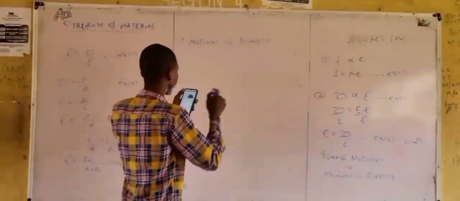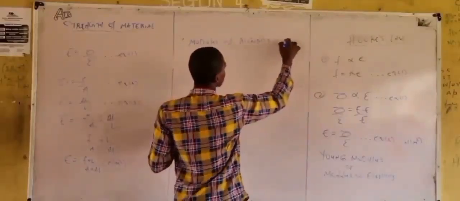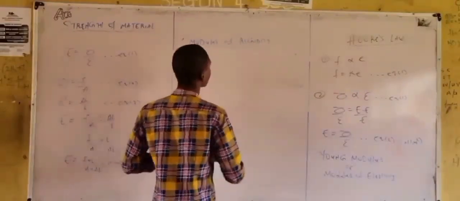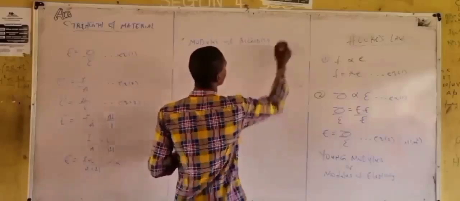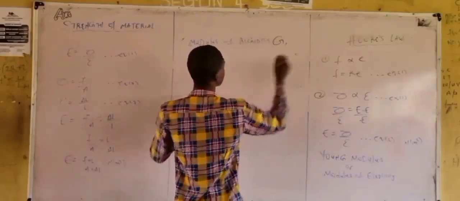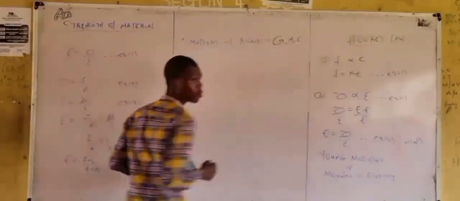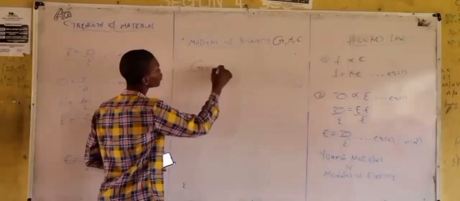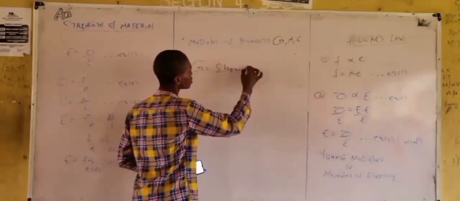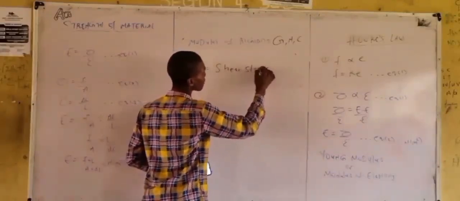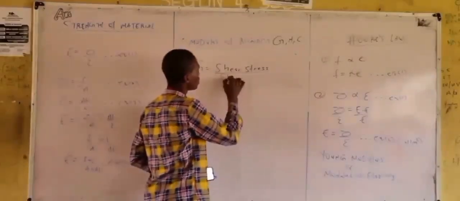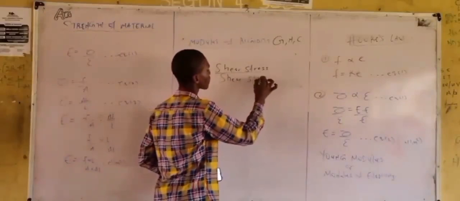Modulus of rigidity is denoted by letter G, or you say N or C. So modulus of rigidity G is equal to shear stress all over shear strain.